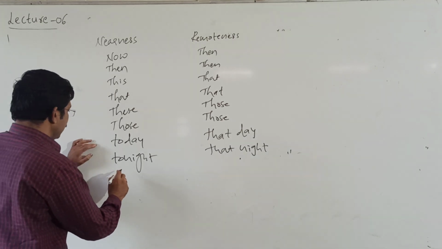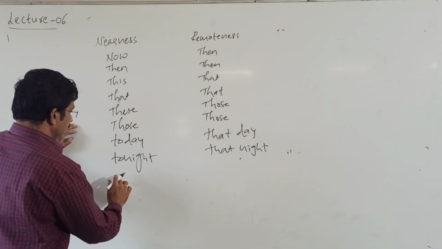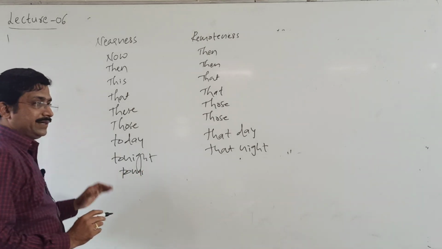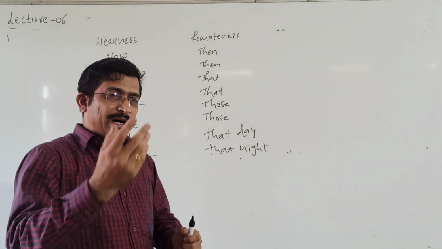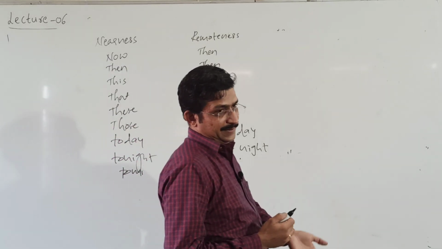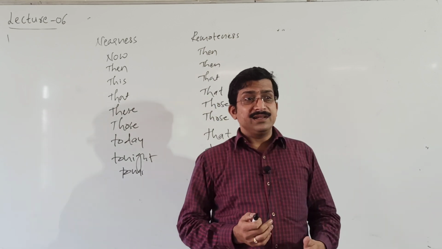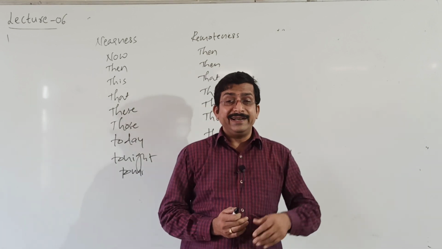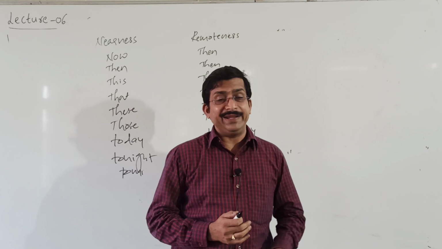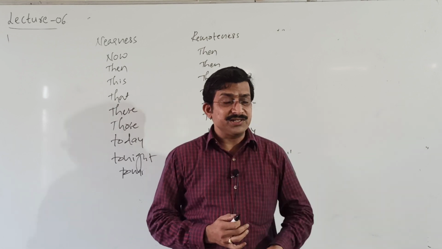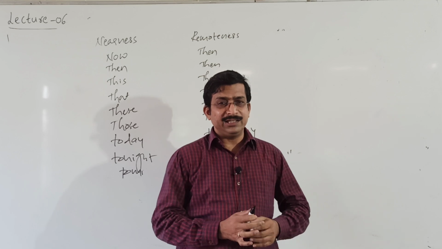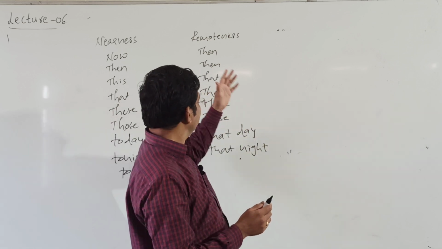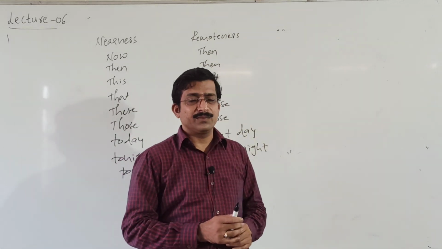Next, tomorrow, by using tomorrow, it changed into the next day. Yesterday changed into the previous day. Next week it changed into the following week. Next year it changed into the following year. It means they have their own fixed forms. Okay, here nearness to remoteness.